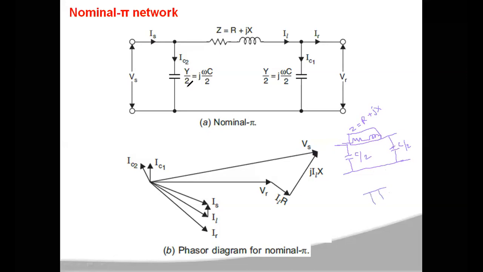Here you are supplying a voltage of Vs at the sending end, and the current flowing from the sending end is Is. In a similar way, at the receiving end you may connect the load. The load will have a load impedance ZL, and the voltage across this load will be VR, which is called the receiving end voltage. The current flowing through the load may be represented with IR, which is the receiving end current.